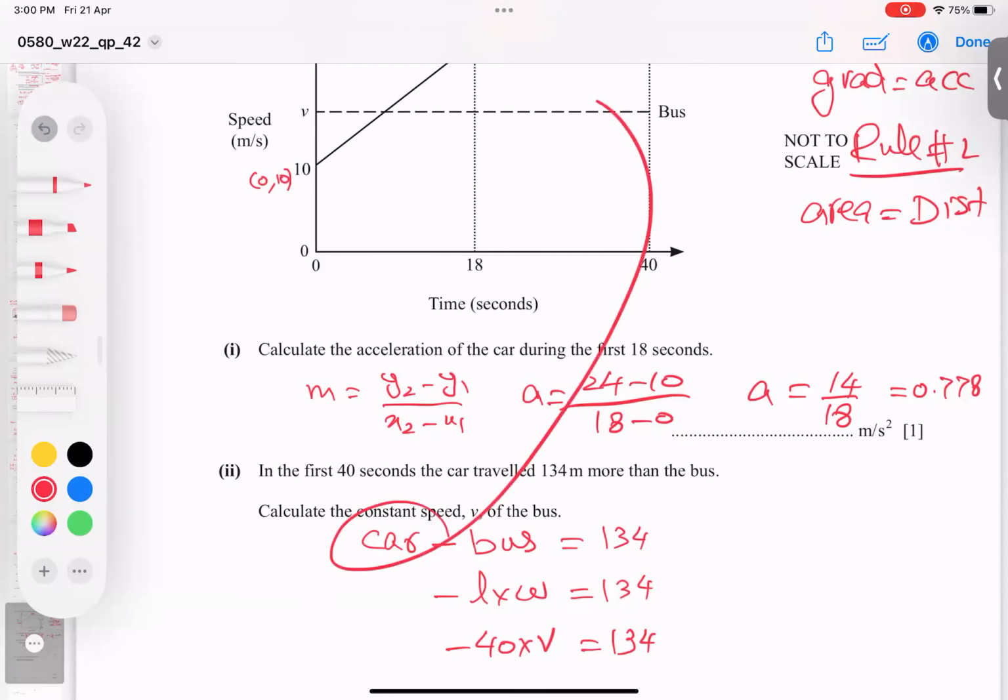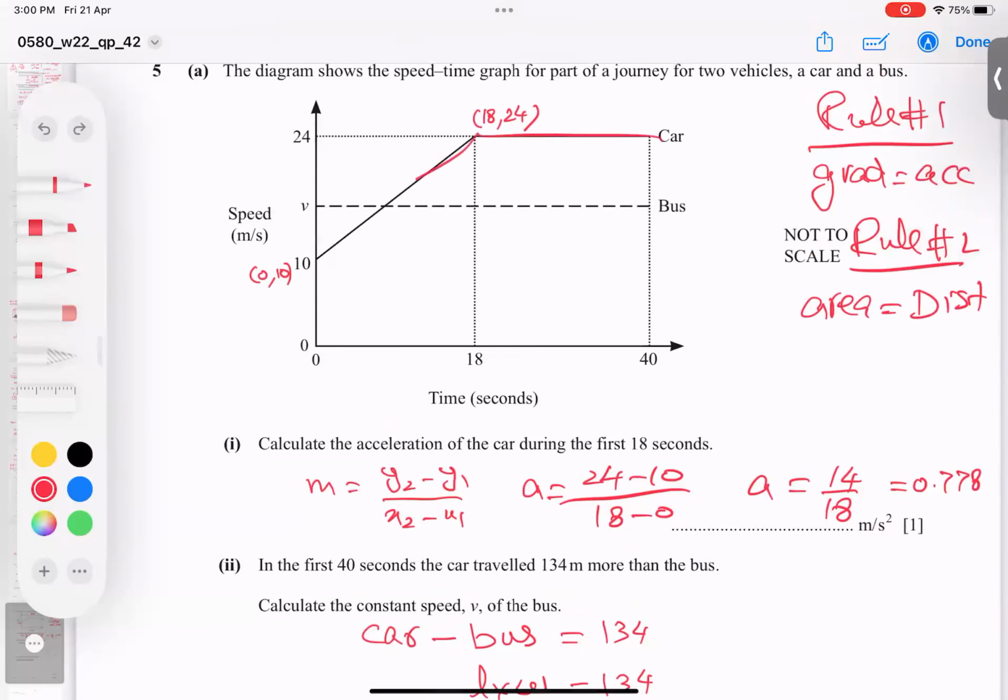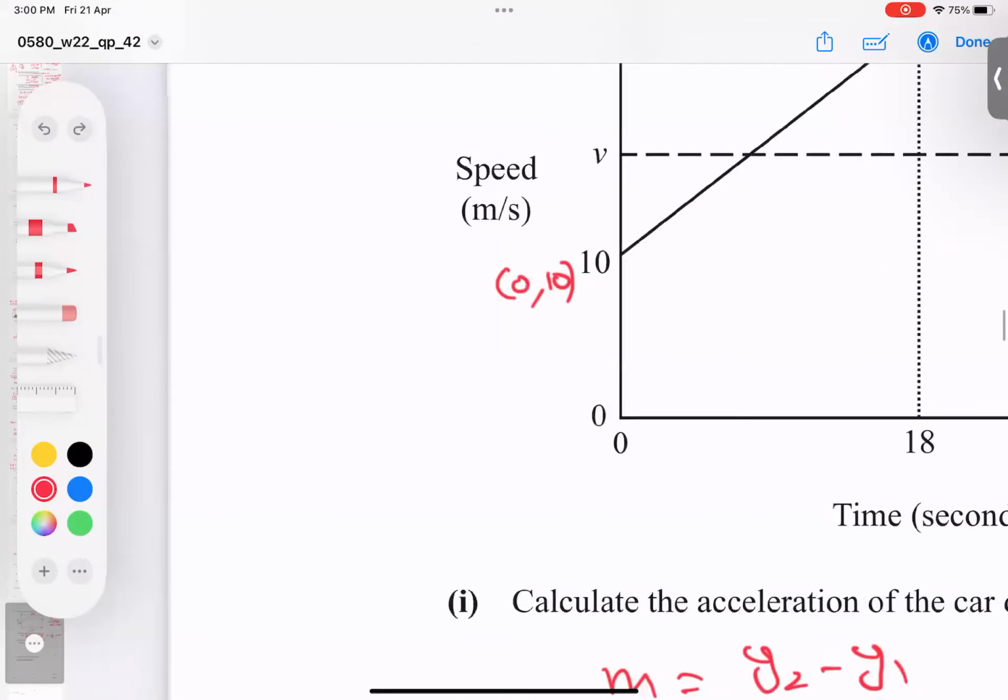But the car shape, the car is this black line, this area of the car. So we have two shapes. One is a rectangle shape and one is a trapezium shape. For the trapezium shape, some students can draw a perpendicular, giving rectangle, triangle, and rectangle. So there are many ways, but it's a little complicated. So I think I will go for the trapezium.